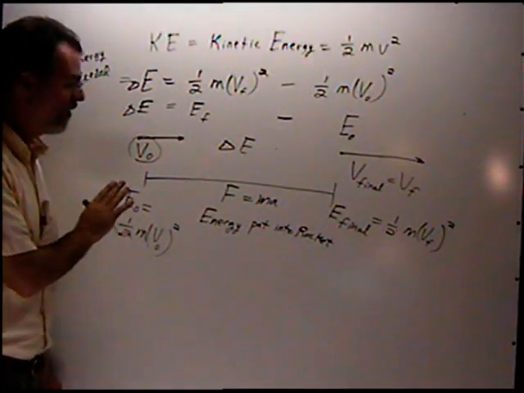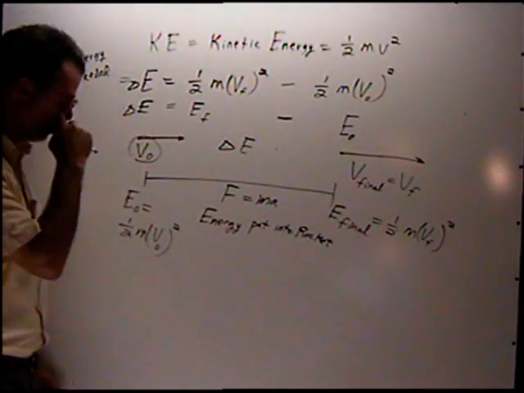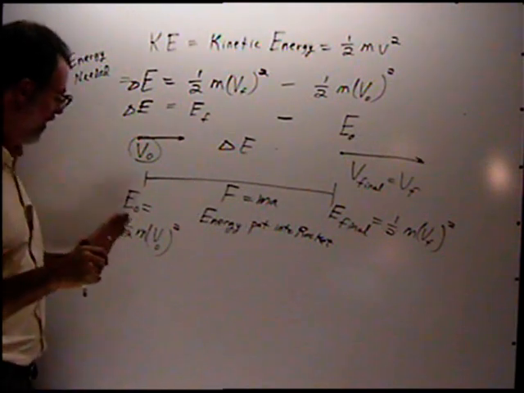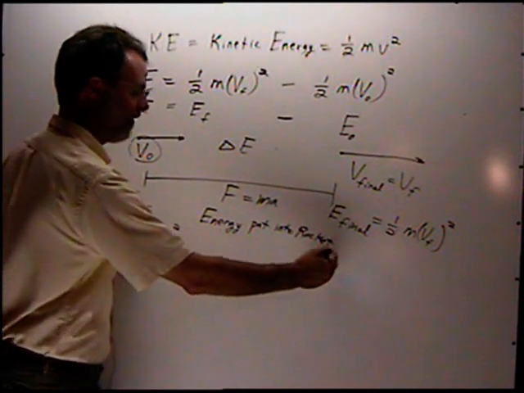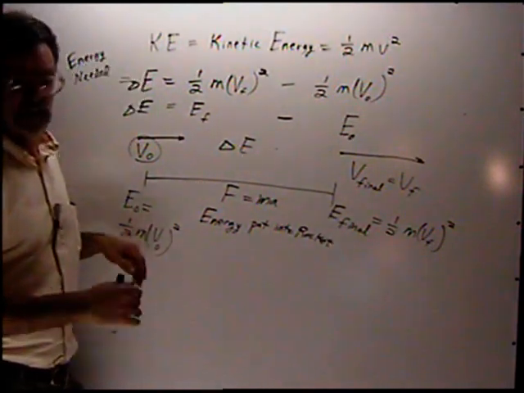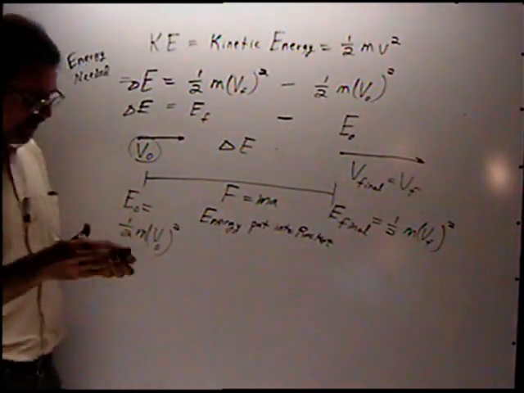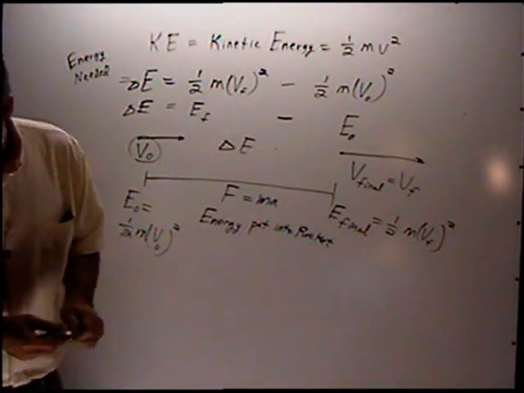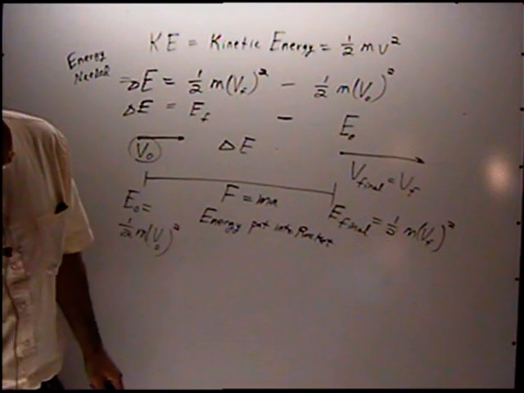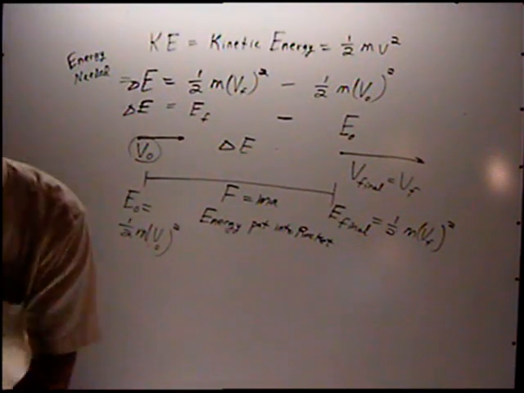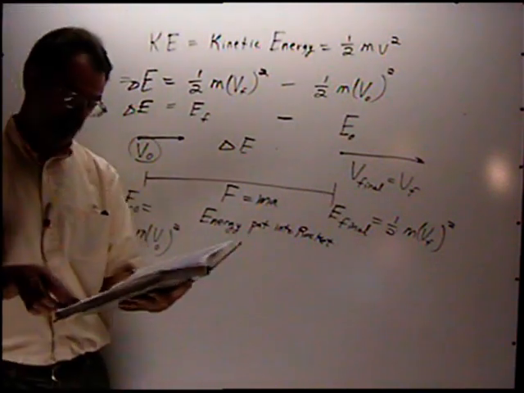So all this makes sense from a physics point of view. The rocket has an initial energy, we give it a boost of energy, and it has a final energy that's higher. Okay, and now there is a way to derive this also, assuming that the velocity is not constant, that the force is not constant.